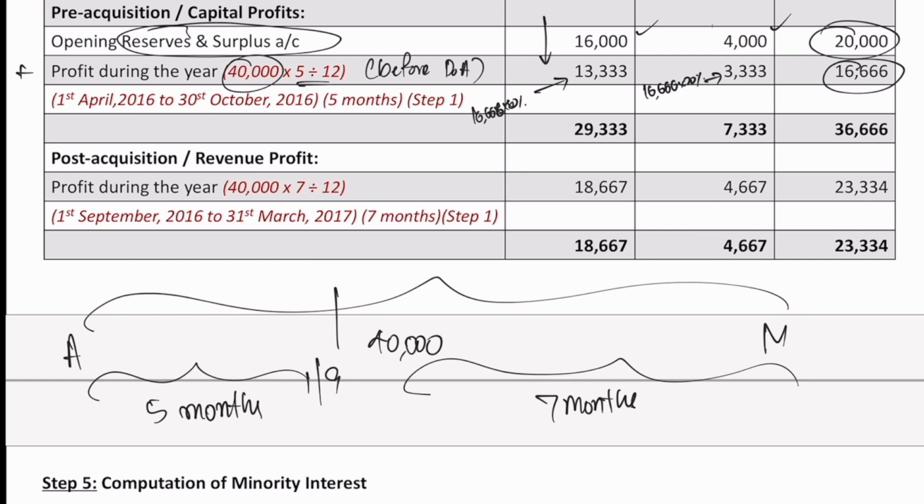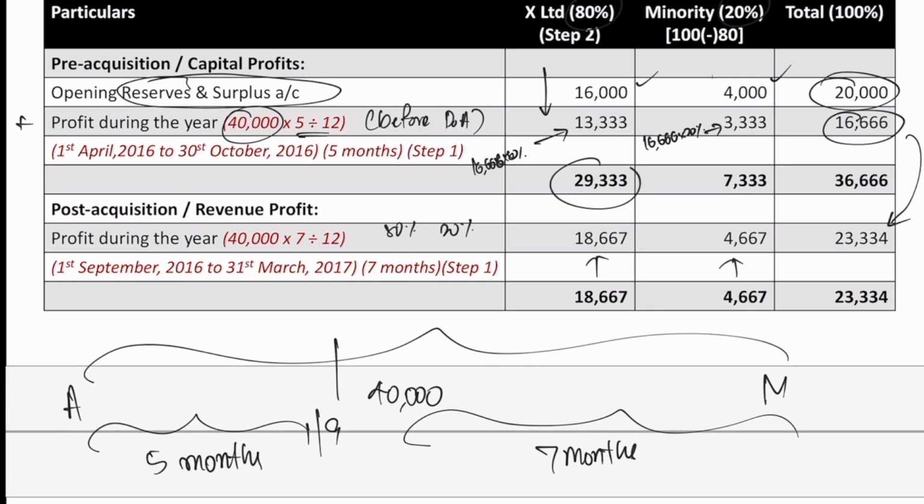So now 16,666 was pre-acquisition. The remaining out of 40,000, that is 23,334, is the post-acquisition or the revenue profits. So once again, do the split, 80% and 20%, which comes to 18,667 for the majority or the holding company, and minority shareholders will get 4,667. That's all. Now what you are supposed to do is total the capital profits, which comes to 29,333 for X Limited, and minority shareholders will get the remaining 733.